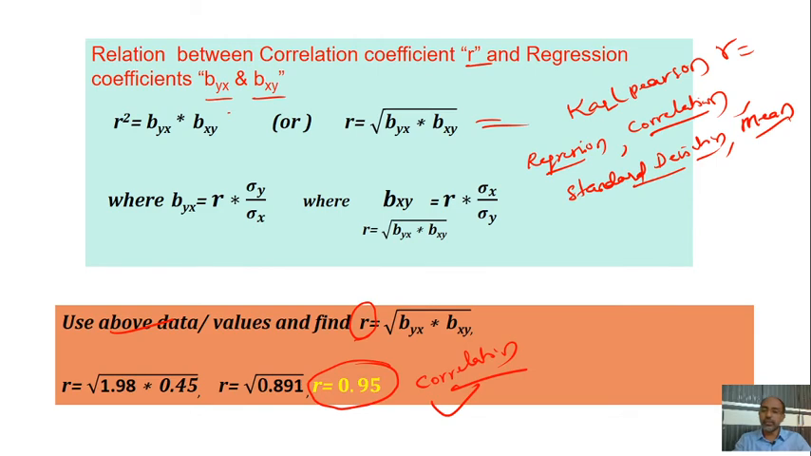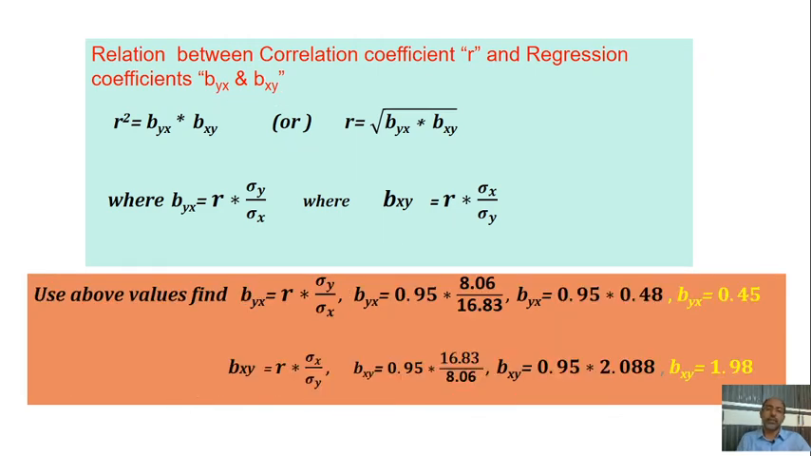Then we'll talk about r into standard deviation of y by standard deviation of x. So byx is equal to r into standard deviation of y by standard deviation of x. As we know, 0.95 is the correlation r, 8.06 is the standard deviation of y, and the standard deviation of x is equal to 16.83.